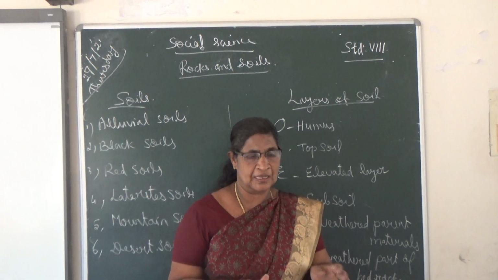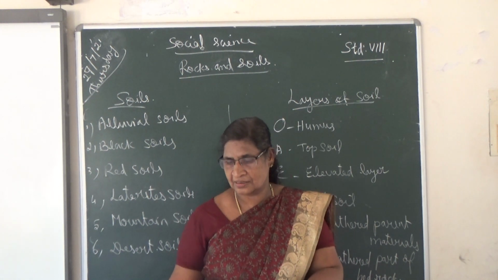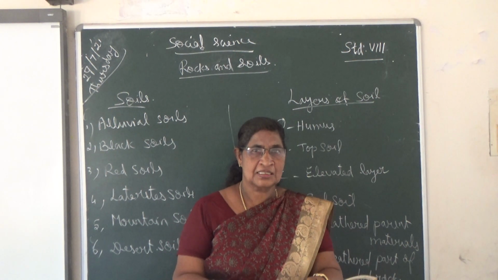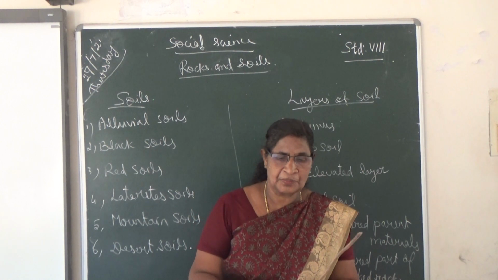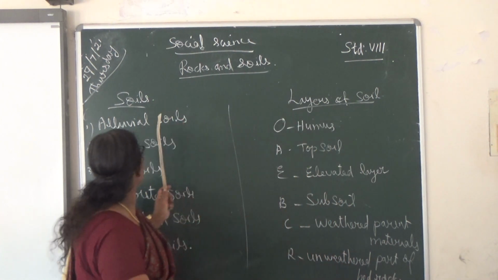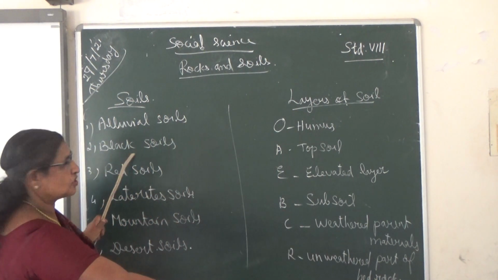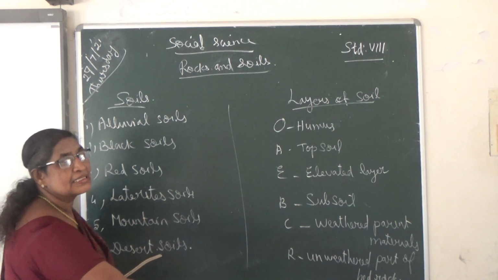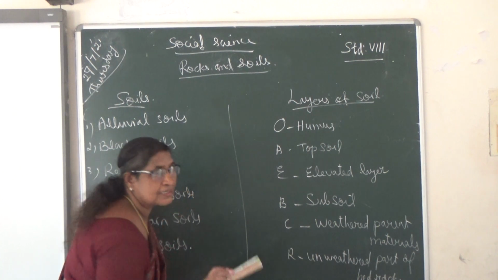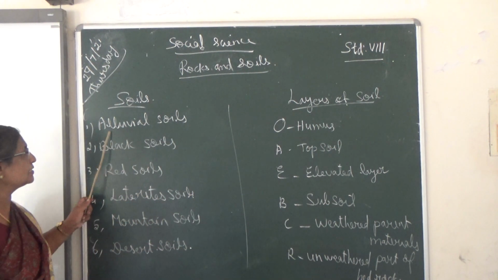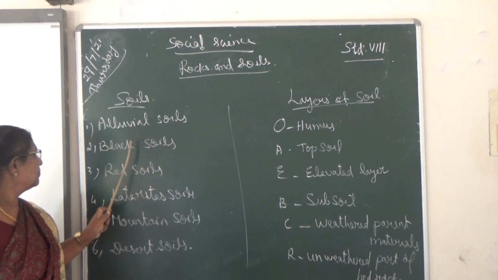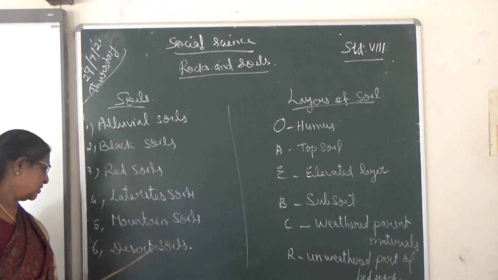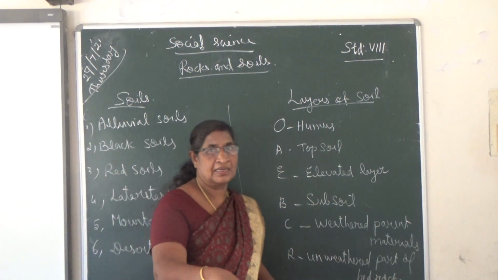Next we can go to the classification of soils. The classification according to the formation of the soil: it is classified or divided into 6 major types. They are alluvial soil, black soil, red soil, laterite soil, mountain soil and desert soil. What are the 6 classifications of soils? Alluvial soils, black soils, red soils, laterite soils, mountain soils and desert soils.